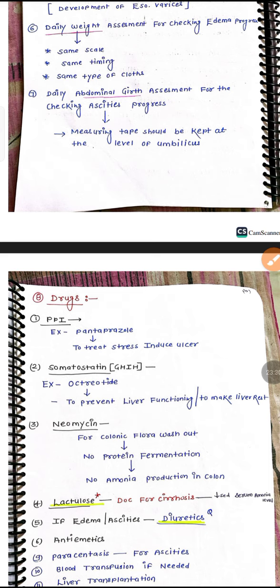If liver functioning is increased, liver enzymes will again be increased, and there will again be accumulation from protein metabolism, so other problems will arise. To make the liver rest, we give somatostatin, octreotide.